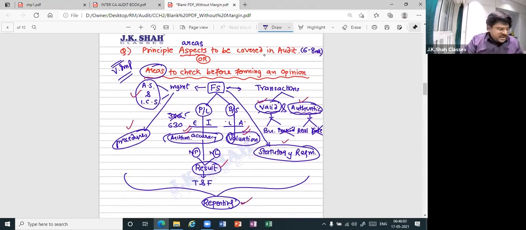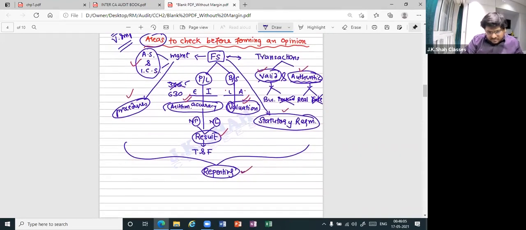Important one. Whatever I've circled are basically the answers. So what the auditor has to check is AS and ICS. Then he has to check the arithmetical accuracy in the P&L. Then the valuation of the assets, valuation of the liabilities. Then the results shown by the P&L, whether they are true and fair. Then the systems and procedures performed by the management, whether they are proper or not. Then whether the transaction is valid and authentic.